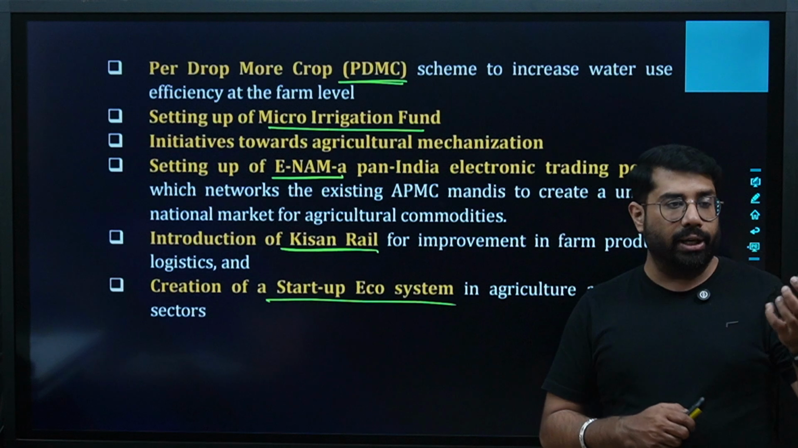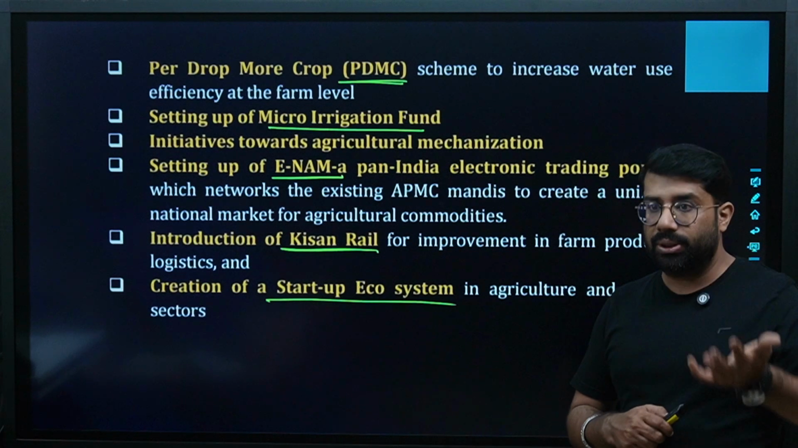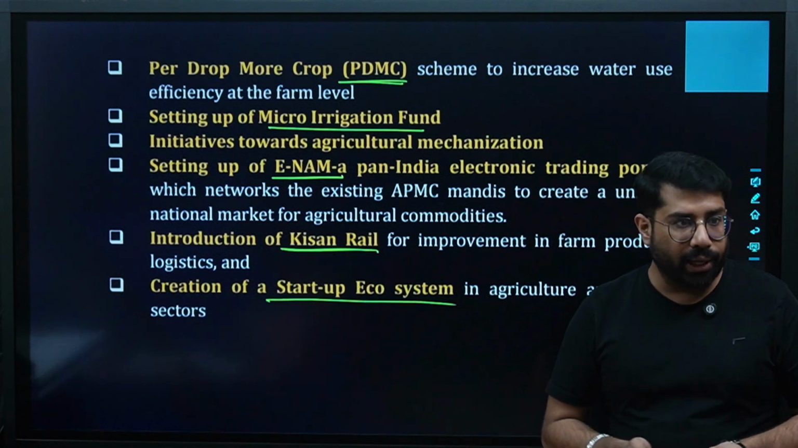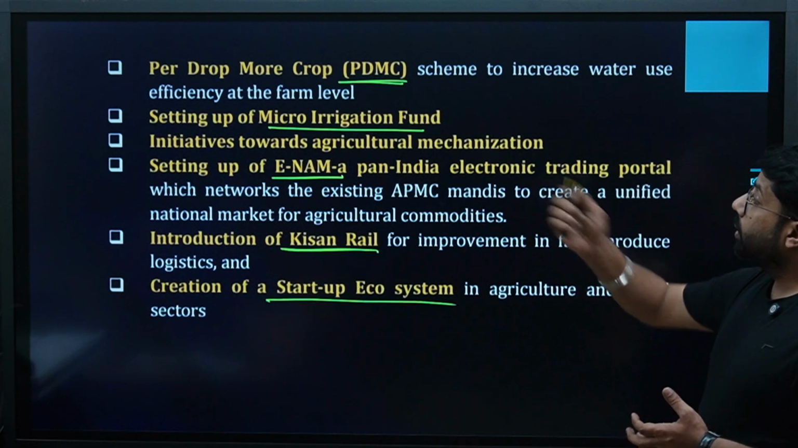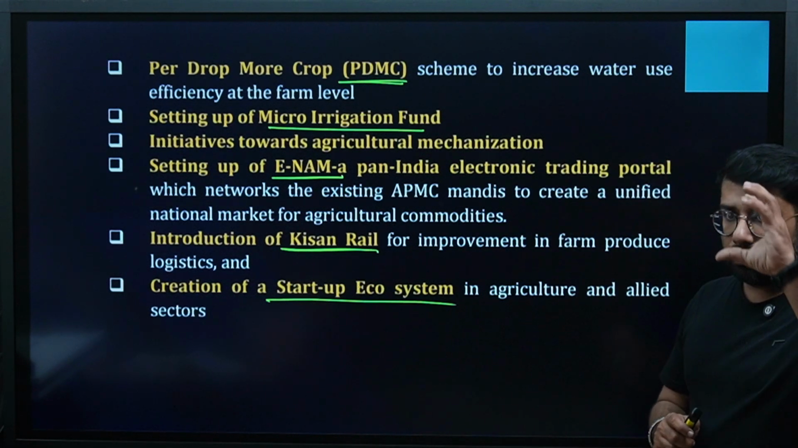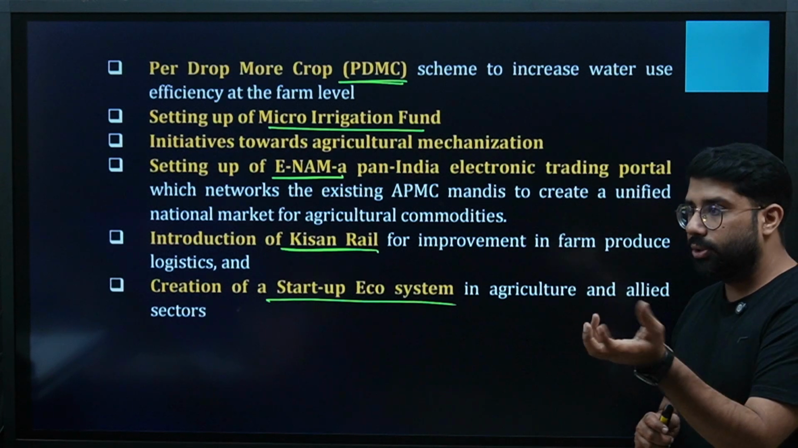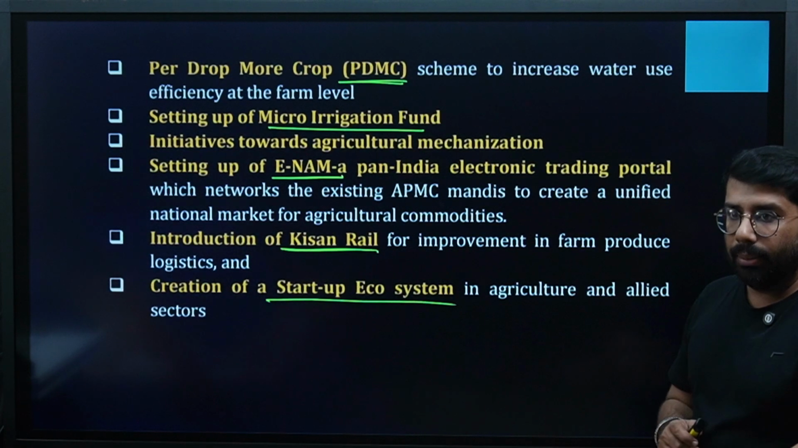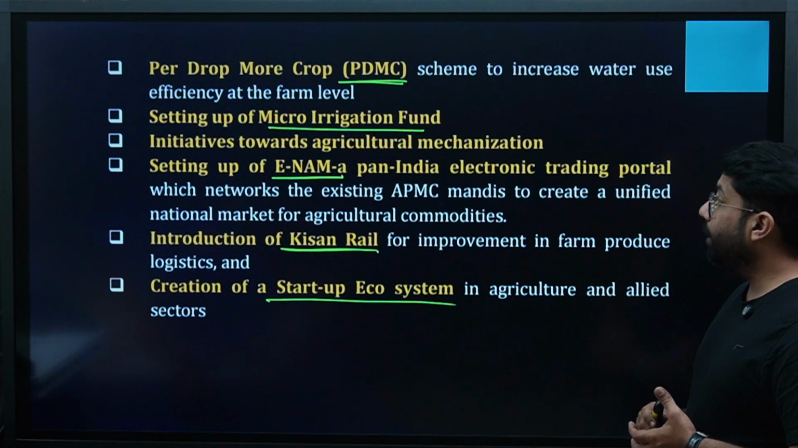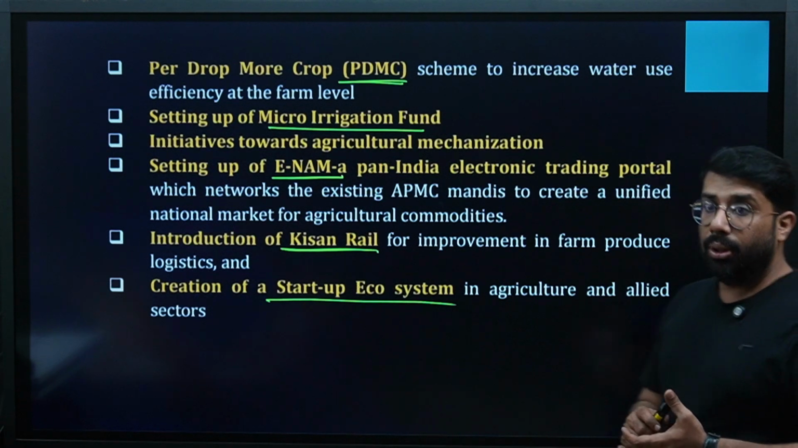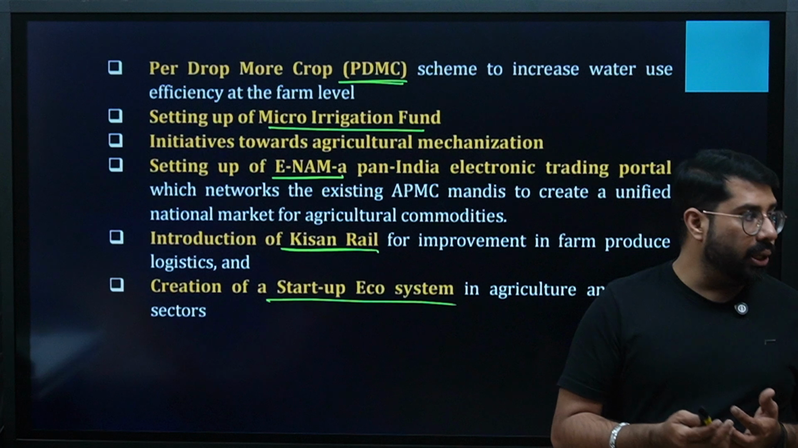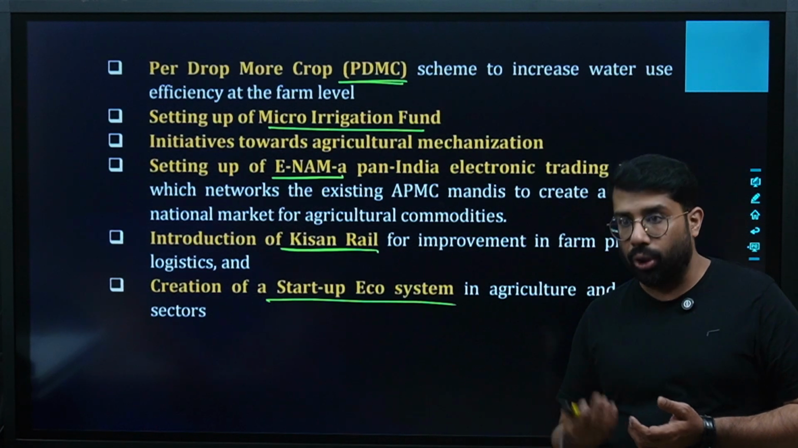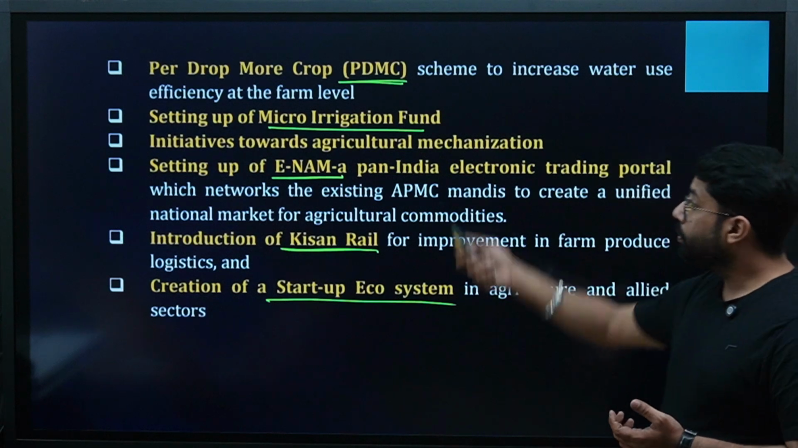Then Per Drop More Crop focuses on effective water utilization so that water is not wasted, and with less water we are doing more irrigation, right? Setting up of Micro Irrigation Fund. Micro Irrigation Fund means again funds for credit facility at micro level, right? Lower level I'm saying. Then initiatives toward agriculture mechanization, which means machines are being introduced in the agricultural field so that farmers get the benefit of high technology, new technology also.